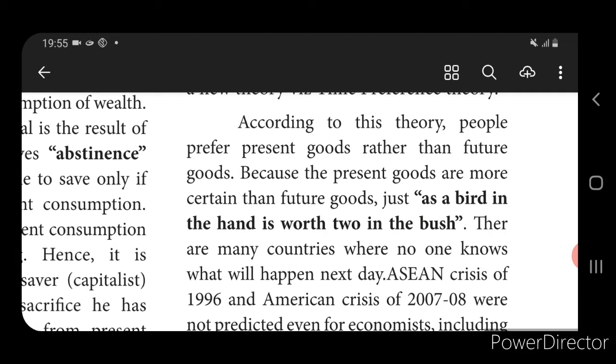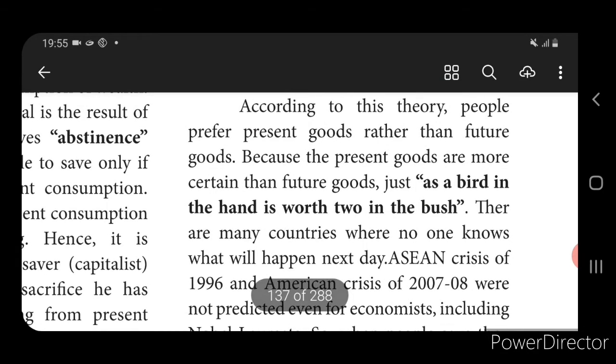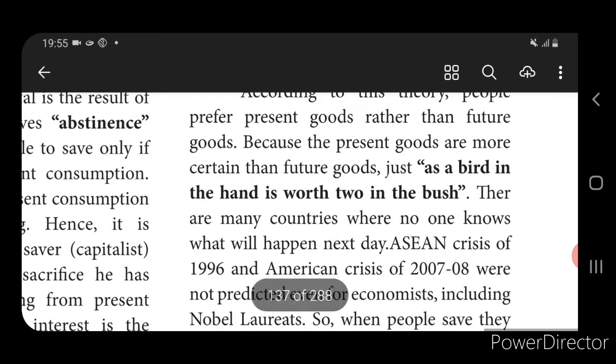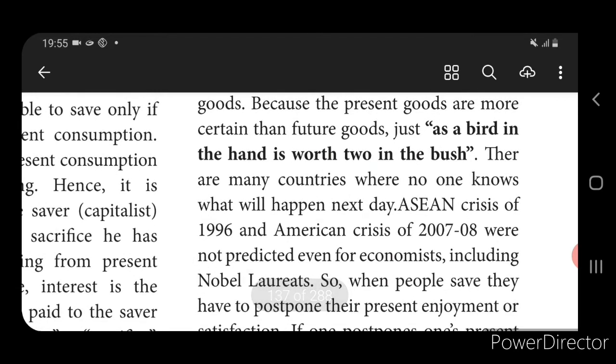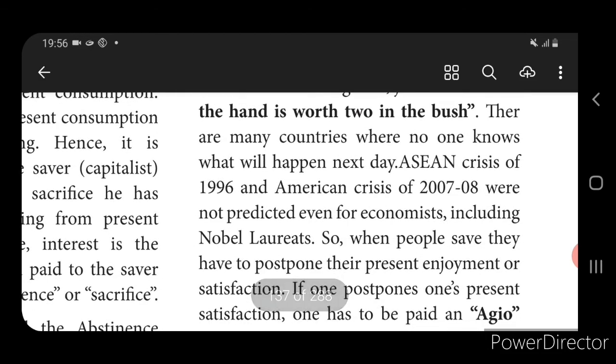Here a quotation has been given: a bird in the hand is worth two in the bush. There are many countries where no one knows what will happen the next day, but the Asian crisis of 1996 and the American crisis of 2007-08 were predicted even by economists, including a Nobel laureate.